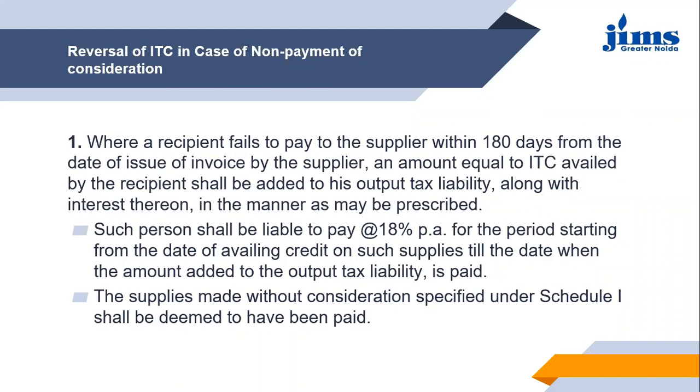Then the second point says, the supplies made without consideration specified under Schedule 1 shall be deemed to have been paid. Now, if you remember, we have talked about the Schedule 1 supplies, which will be considered as a supply even if it is without consideration. So for any supplies covered under Schedule 1 where payment has not been received, it is assumed that the payment has been received, because these are all types of supplies considered deemed supply, which is without consideration. So there will be no payment which needs to be received against such supplies. So in that case, it is assumed that the payment has been received.